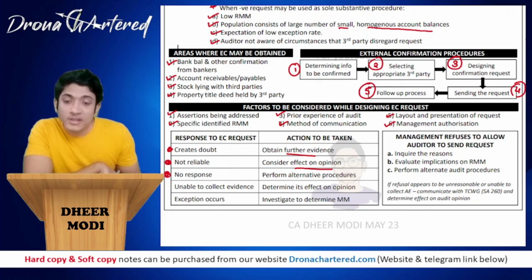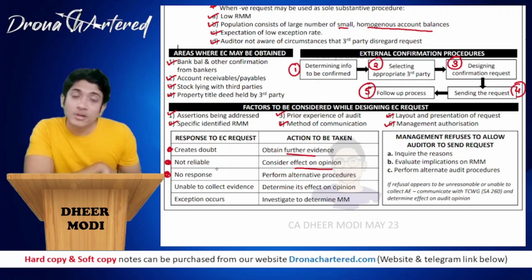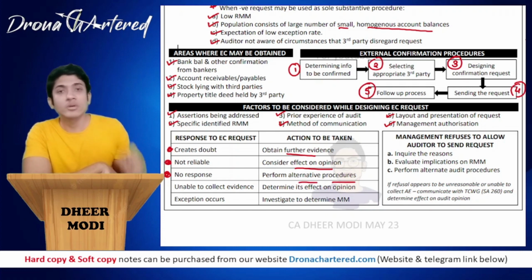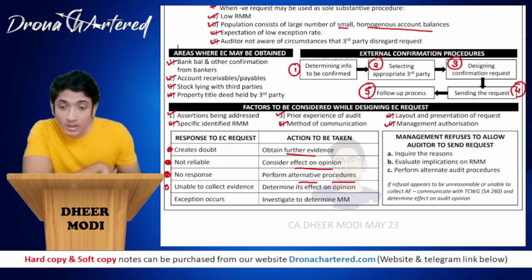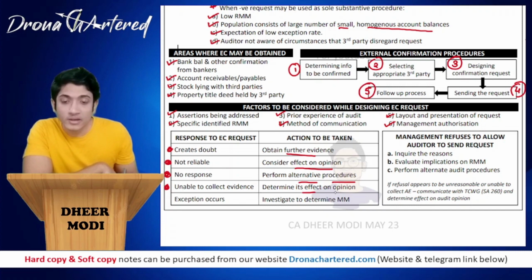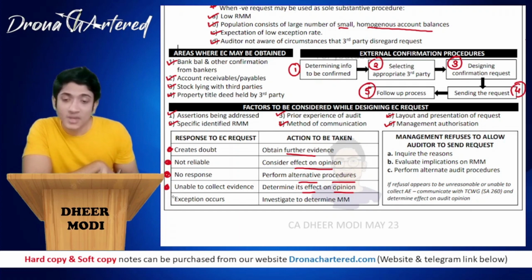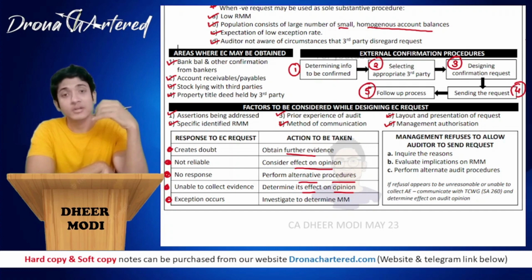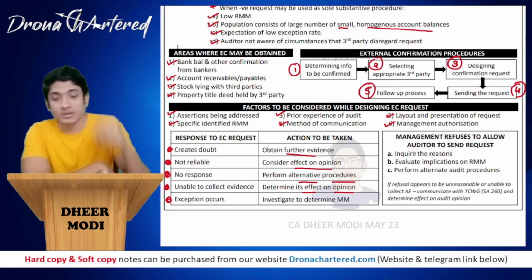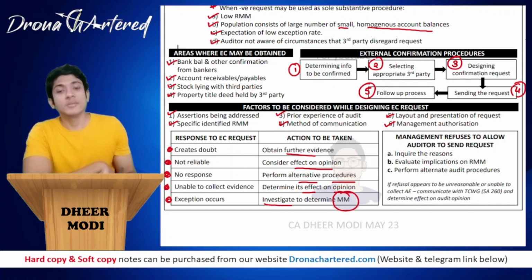If they did not give any response at all, remember that external confirmation is one of our audit procedures. So if they did not respond, you will have to perform alternative procedures, because you were not able to fulfill this procedure. Next is being unable to collect evidence. In that case, you will again determine its effect on the opinion. This we will study in the SA 700 series. And last is when an exception occurs. If the external confirmation comes in and you notice some discrepancy or exception, you will have to investigate to determine if there is any material misstatement.